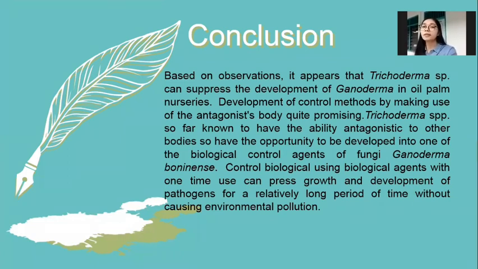Next. And the conclusion is, based on the observation, it appears that Trichoderma sp can suppress the development of Ganoderma in oil palm nursery. Development of control methods by making use of antagonist fungi is quite promising. Trichoderma sp is so far known to have antagonist ability to other fungi, so it has the opportunity to be developed into one of the biological control agents of the fungus Ganoderma boninense.